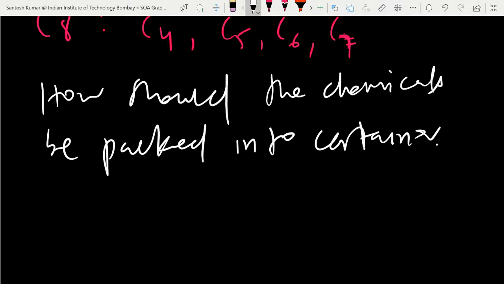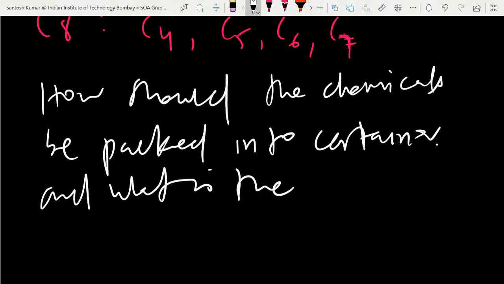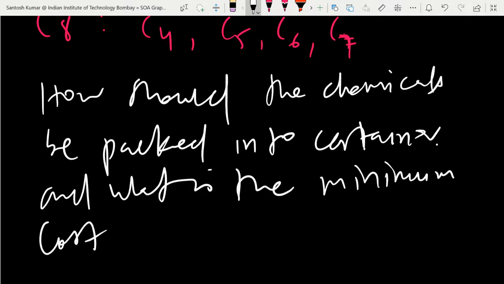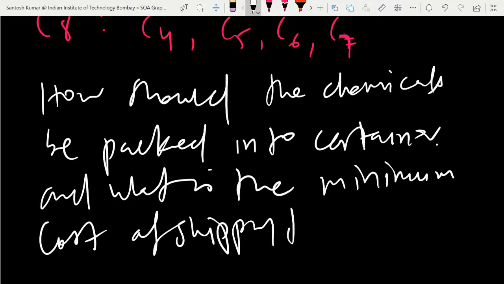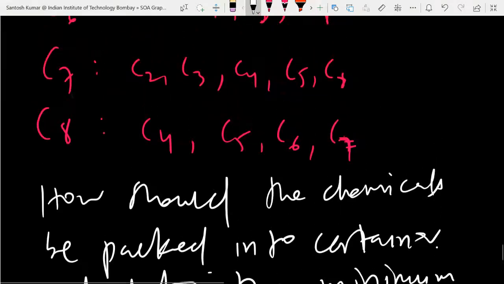I mean, how many containers do you need? They want the minimum number of containers. And what is the minimum cost of shipping the chemicals?